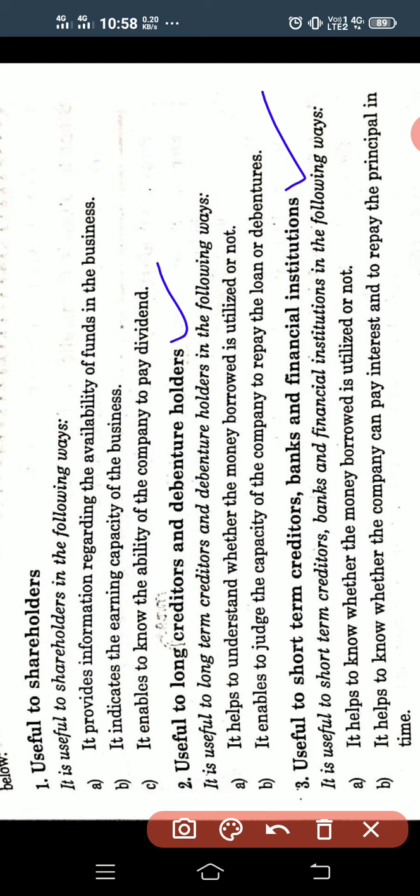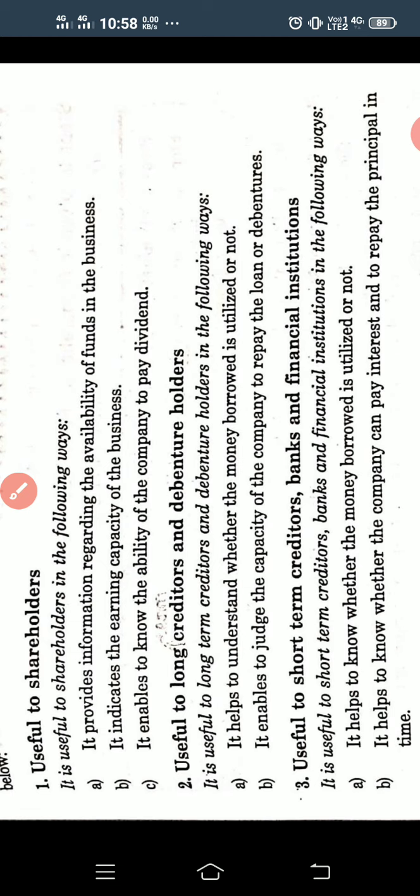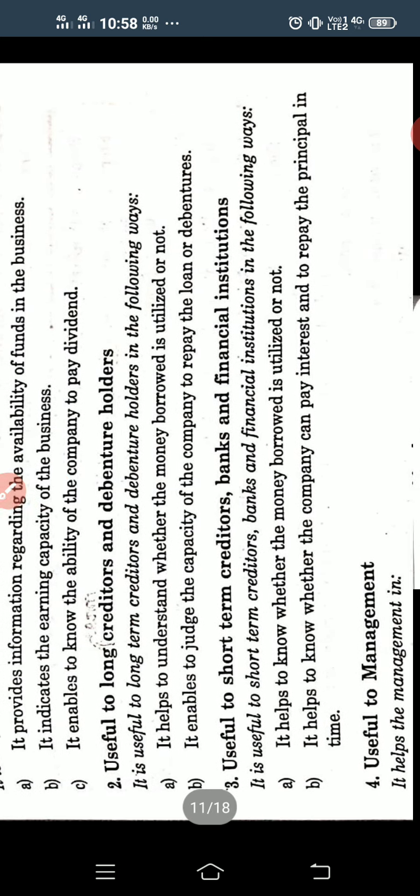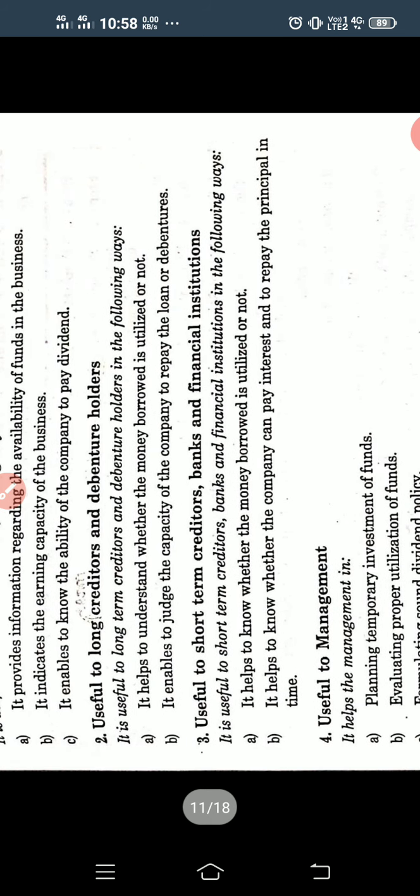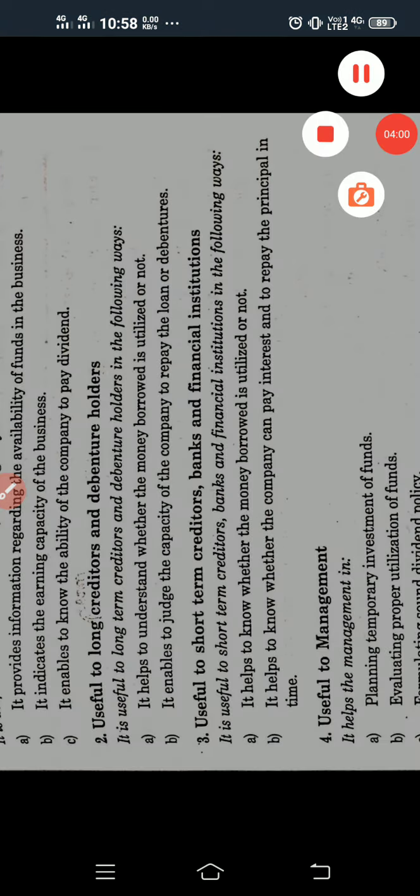And next, it helps to know whether the company can pay interest and repay the principal in time, whether the company has enough cash to repay the interest along with the principal amount. So it helps the short-term creditors, banks and financial institutions.